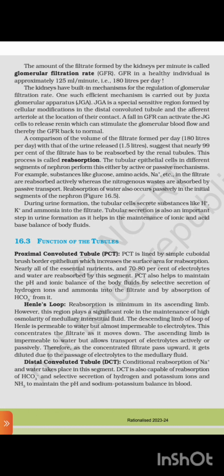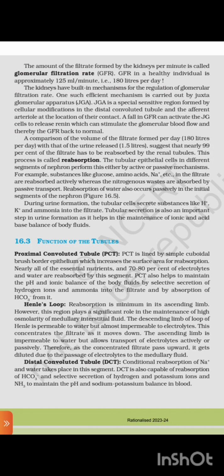A comparison of the volume of the filtrate formed per day, 180 liters per day, with that of the urine released, 1.5 liters, suggests that nearly 99% of the filtrate has to be reabsorbed by the renal tubule. This process is called reabsorption. The tubular epithelial cells in different segments of the nephron perform this either by active or passive mechanisms. For example, substances like glucose, amino acids, sodium, etc. in the filtrate are reabsorbed actively, whereas the nitrogenous wastes are absorbed by passive transport. Reabsorption of water also occurs passively in the initial segment of the nephron, figure 16.5.